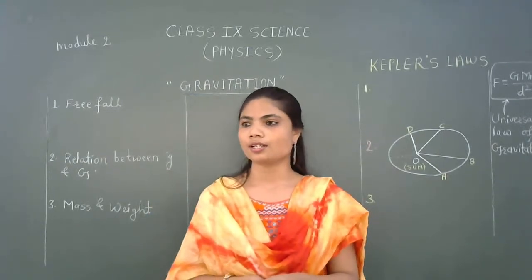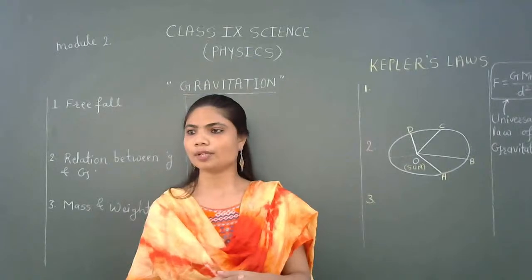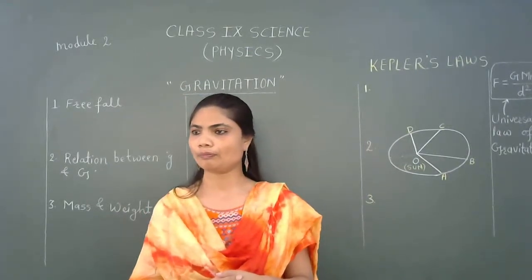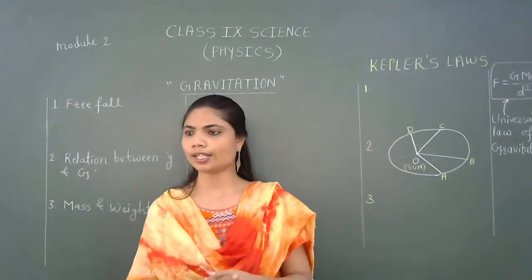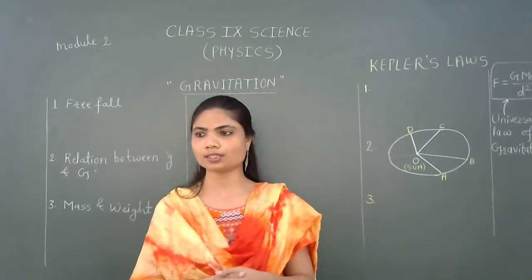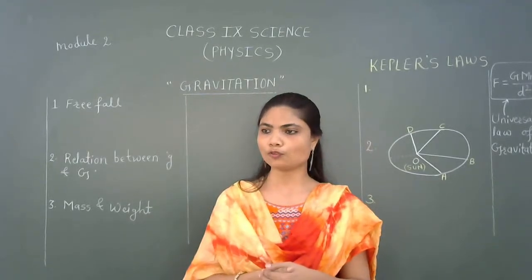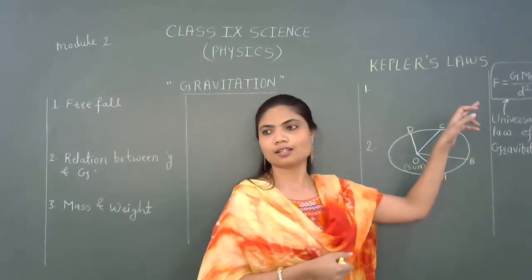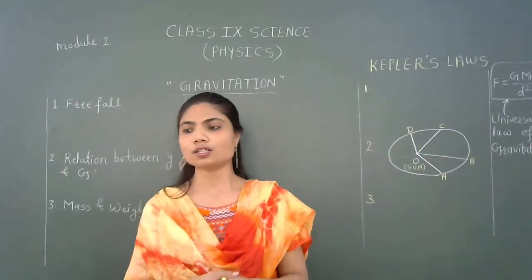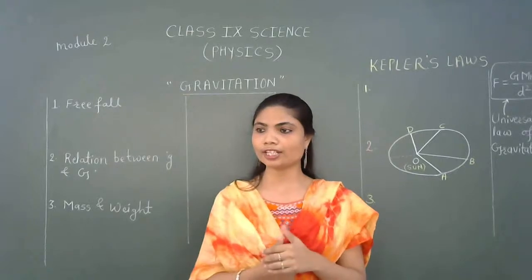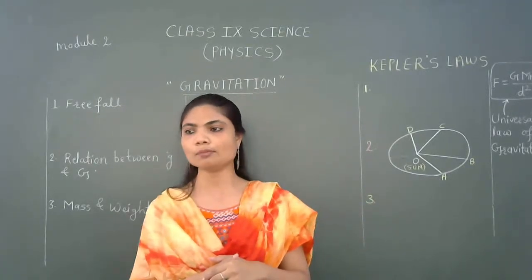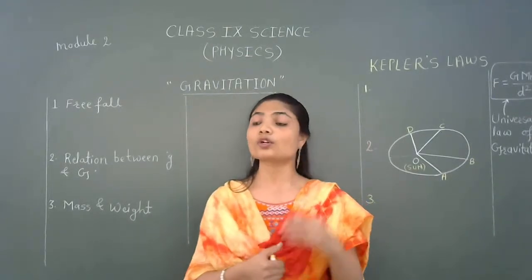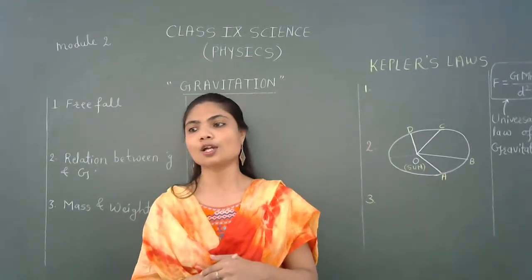Very good, Akash. Yes, Hardik Jain. Gravitational law states that every object attracts every other object with a force, and that force F is given as capital G, which is the constant of proportionality, times the product of their masses, capital M and small m, divided by the square of the distance between these two masses.